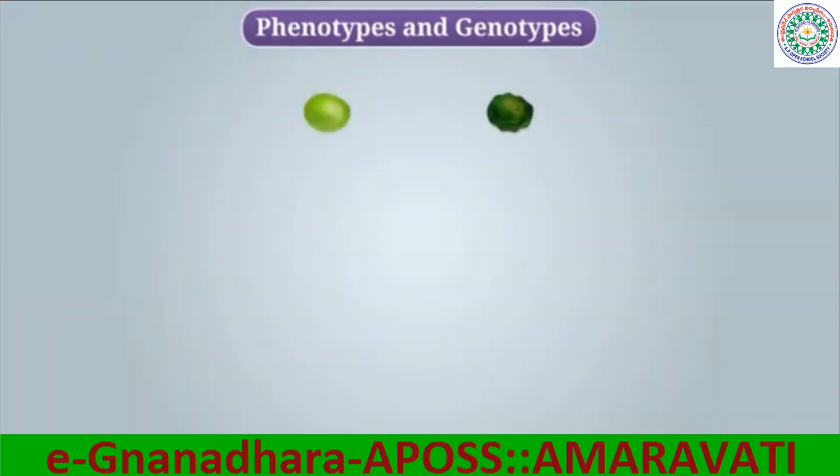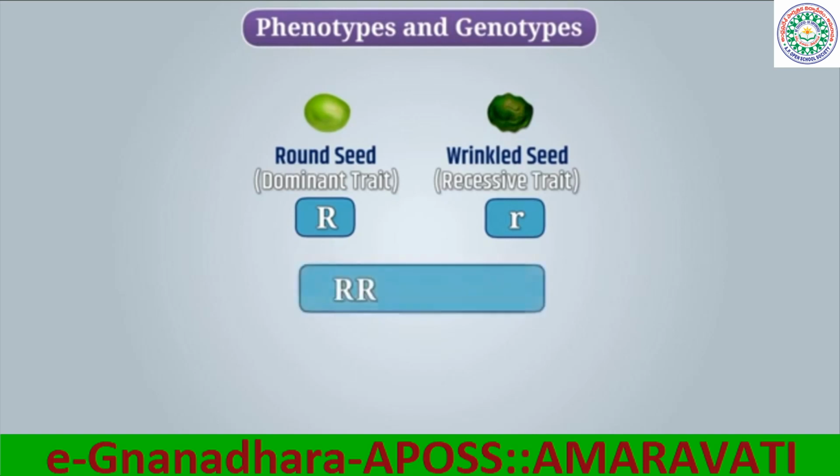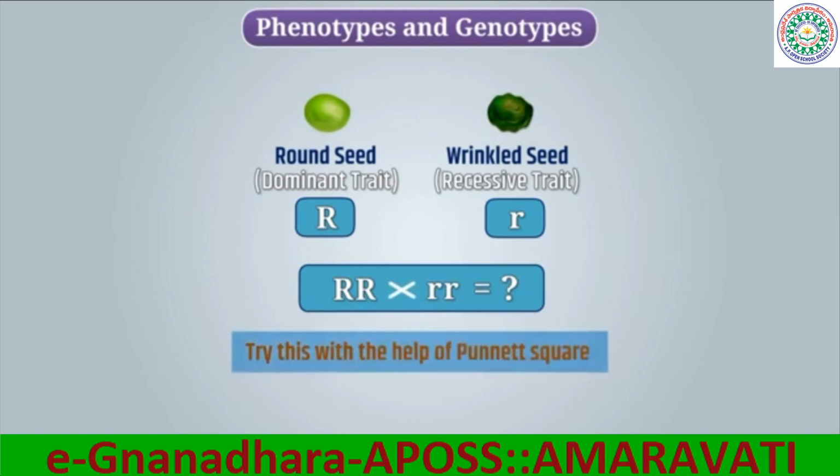Now suppose the round trait, which is expressed as R, is dominant for the seeds, and the wrinkled trait, which is expressed as r, is recessive. Then what will be the result of breeding between the plant having RR genotype and a plant having rr genotype? Try this with the help of Punnett square.